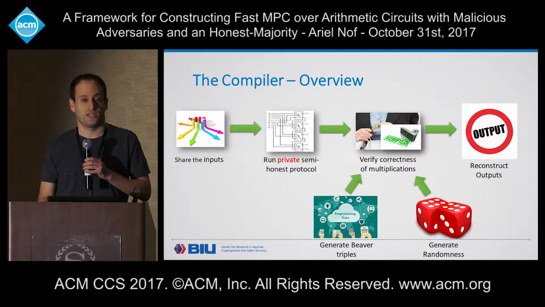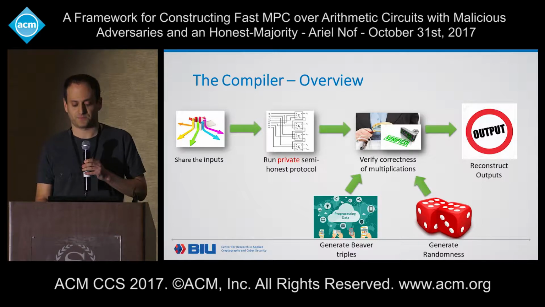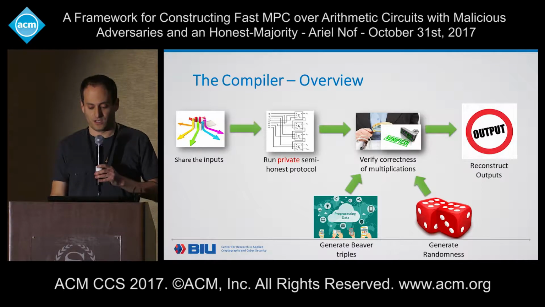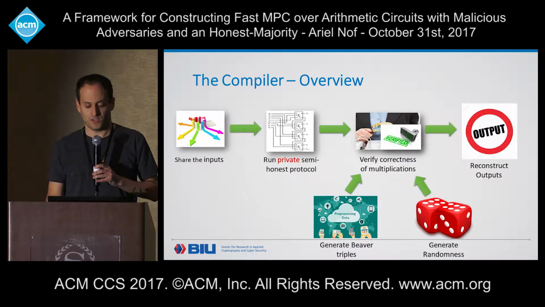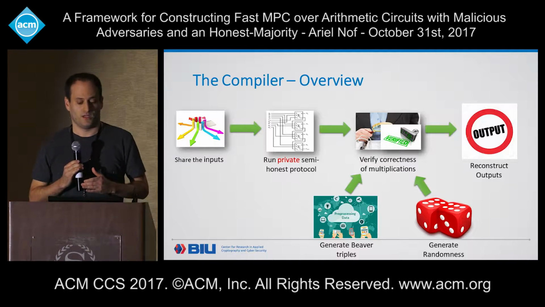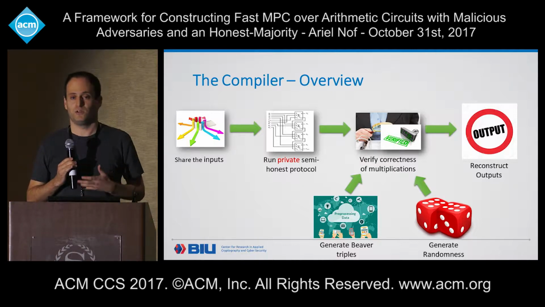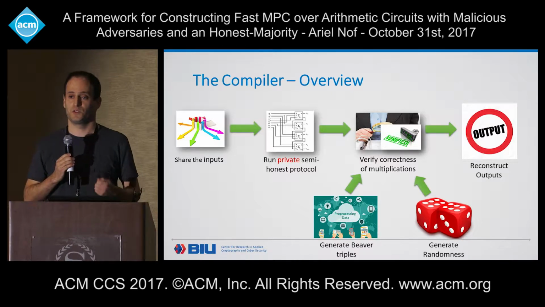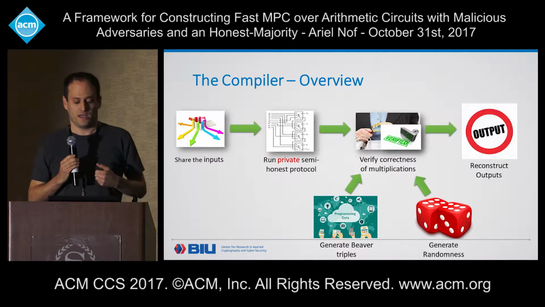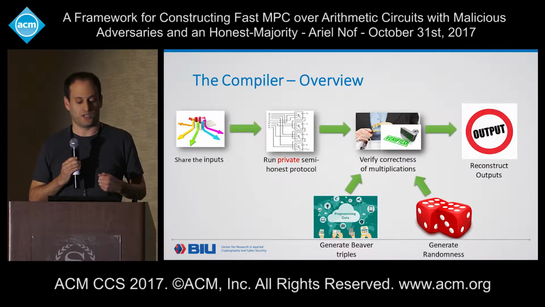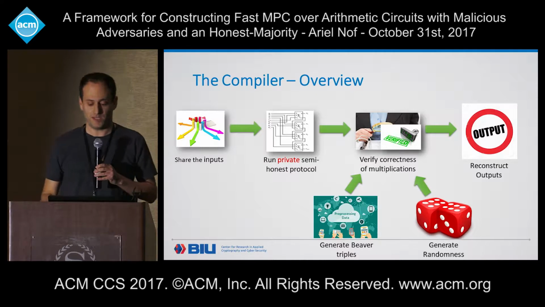Only in multiplication gates it can cheat. And if this verification step has ended successfully, then we go on and reveal the output and give the parties their output. So from a first look at this process, it is easy to see that our semi-honest protocol must also be private in the presence of a malicious adversary. Now this is easily achieved. All the protocols that are based on secret sharing that I know have this property. They are private also in the presence of malicious adversaries. And therefore, the only thing that we need to take care of is the correctness of the computation. This is what we do in the verification step.